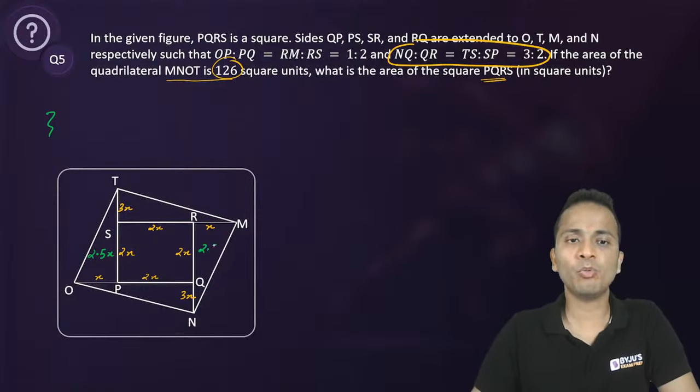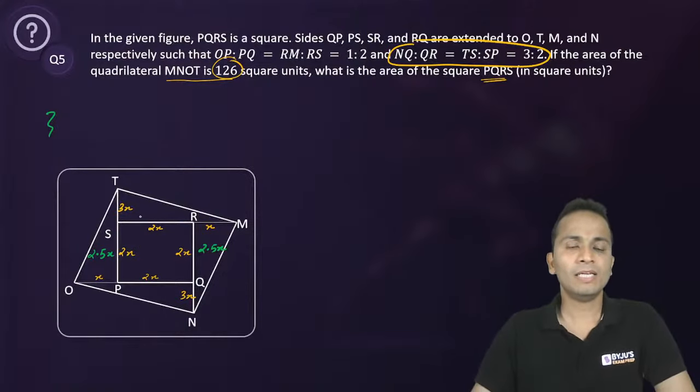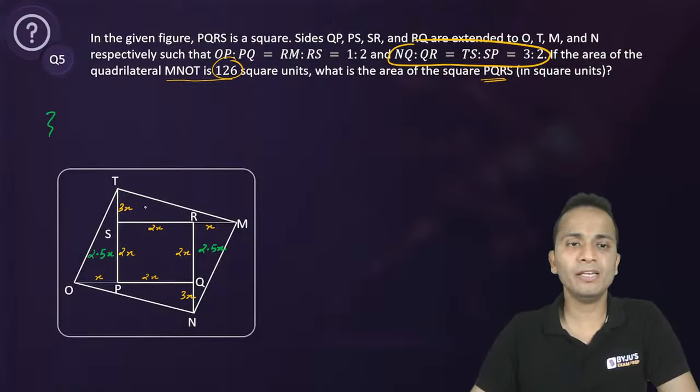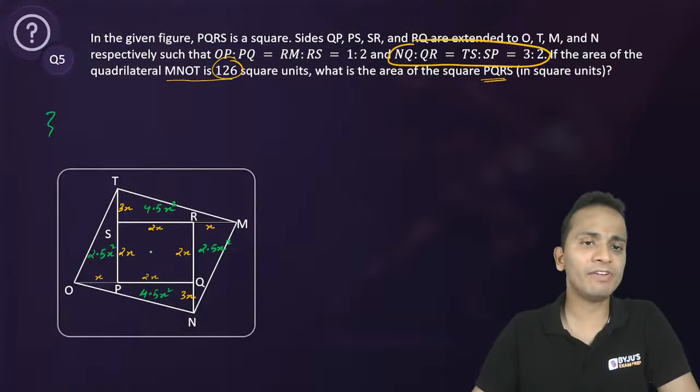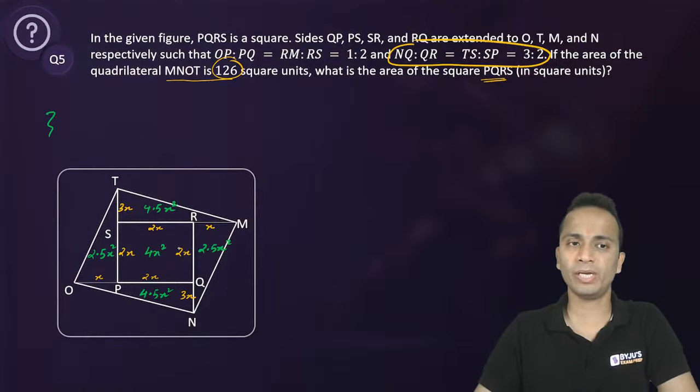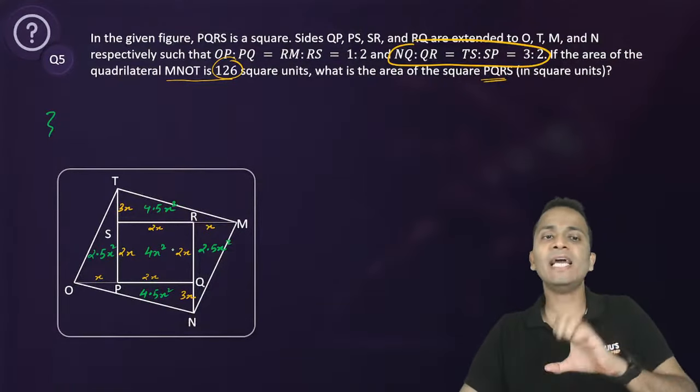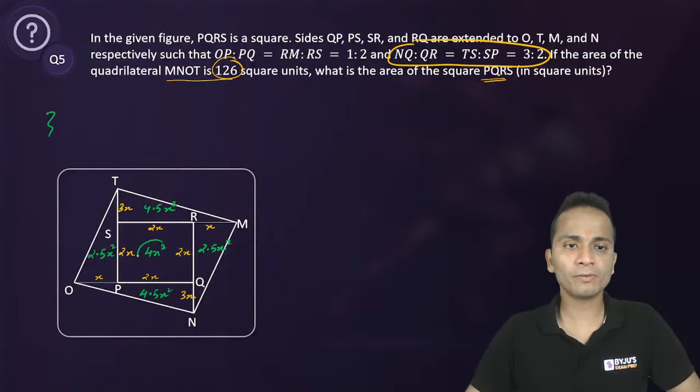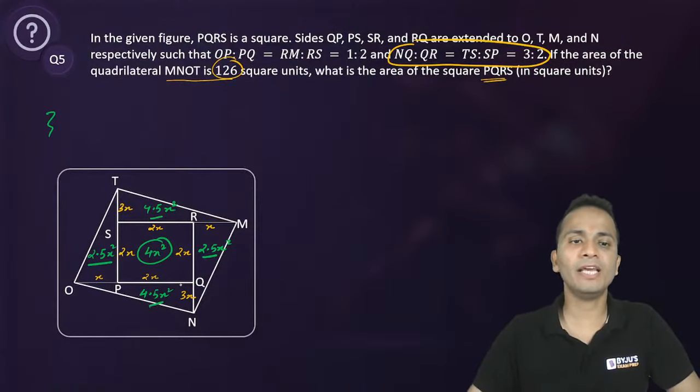Similarly, this figure is 2.5X. Next, the triangle at the top, so 3 and 3, 9, 4.5X and 4.5X. And the square will have area, sorry, X square should be everywhere. Okay. And the square will have area of 4X square. So in terms of X, the entire area will be 4 plus 5, that is 9, and 9, 18.